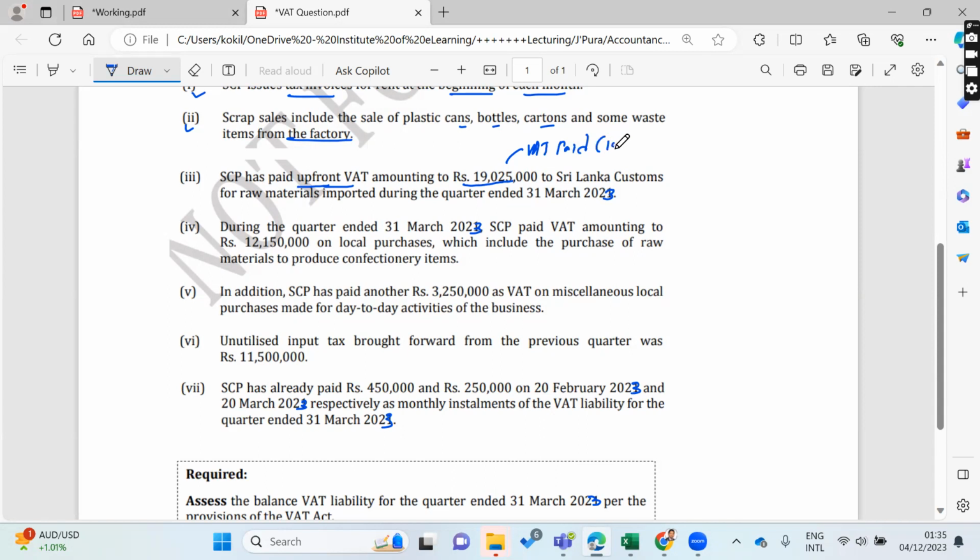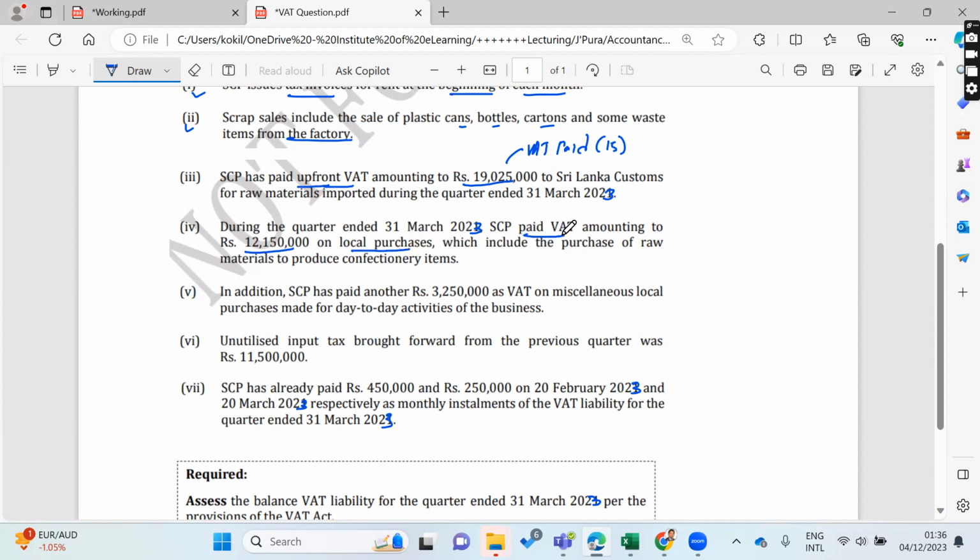Most of the students think this is the value, and then they multiply it by 15. It is not the case. This is the VAT amount exactly, right? You need to consider that. During the year ended 31st March 2023, SCP paid a VAT amount of rupees 12.15 million for local purchases during the quarter, right?